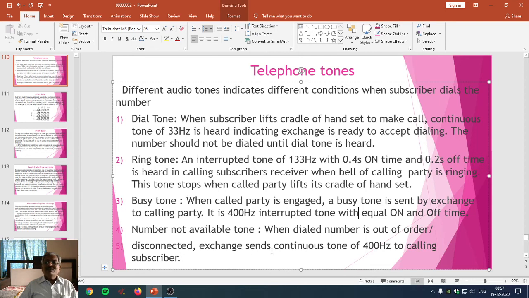So the exchange tone comes with a continuous frequency of 400 Hz to the calling subscriber to make him aware that the number is out of order or it is disconnected, indicating that that number is not available.